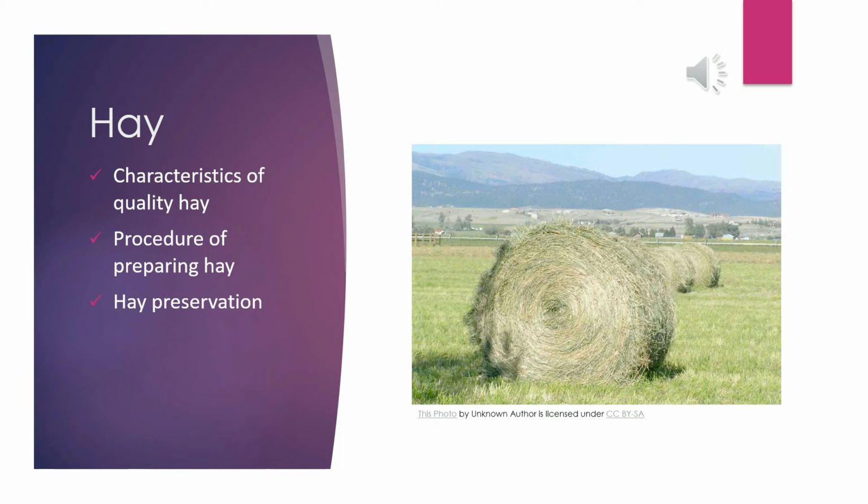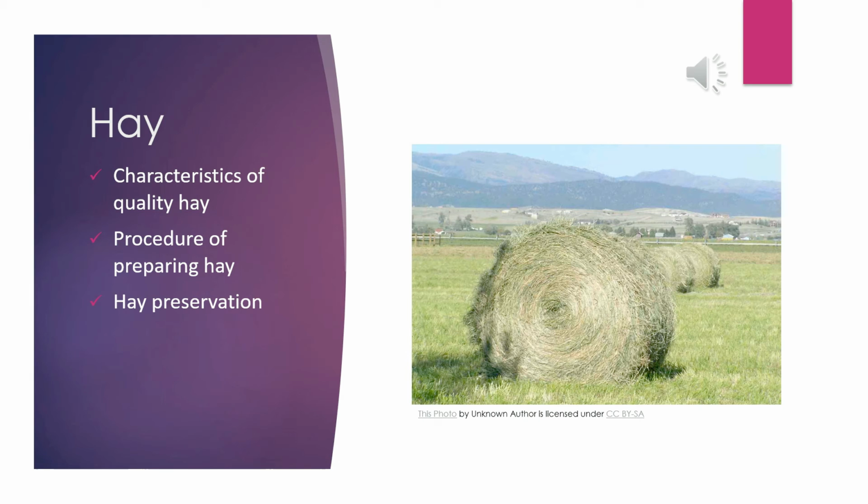Basically, a leguminous plant is a plant under the family of Leguminosae, and all the plants under the family of Leguminosae have Rhizobium in their nodules, which collect nitrogen from the atmosphere. This is a very important characteristic of leguminous crops. For that reason, we use leguminous grasses for hay preparation.